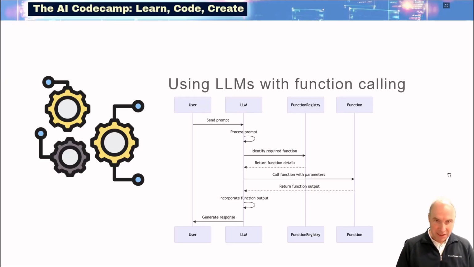So we instruct the large language model that we have a series of functions available that the LLM can call. When the LLM considers that some function needs to be called, it will return in its answer the function name that it wants to call with the parameters. And then it is the task of the handler of the function calling to return that response.